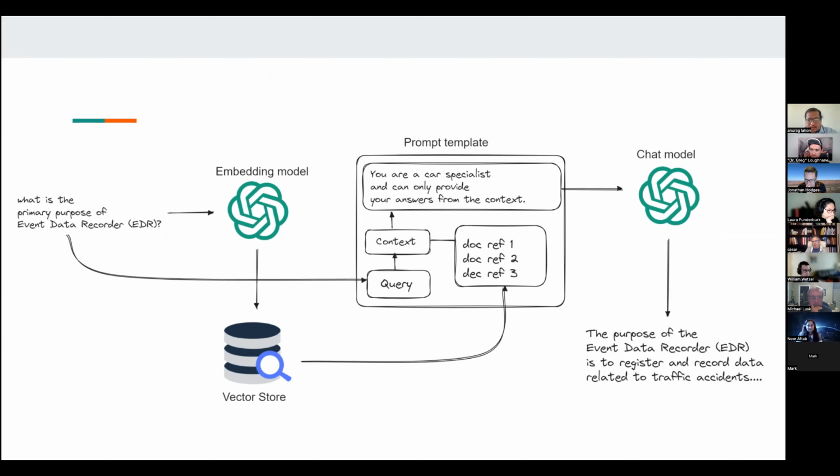auto repair question. Documents we get back from the vector store are then passed together with the auto repair question and instructions such as "you're a car specialist and can only provide your answers from the context" into a chat model like ChatGPT. And this ChatGPT model will then respond back with an answer. And that is basically how I imagine my solution should work. So basically what I did was converting auto repair research into documents, which are then stored in a vector store, which will then be used for retrieval.